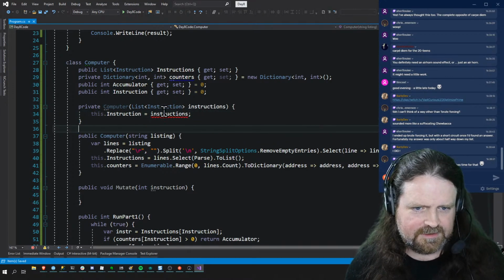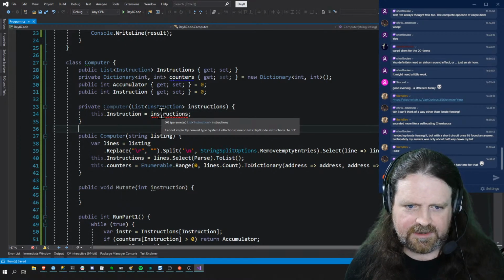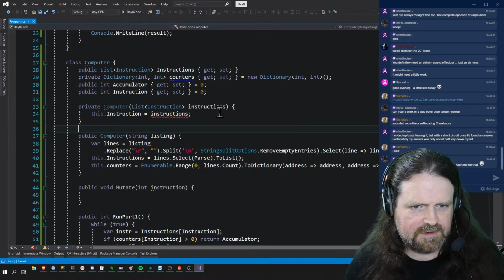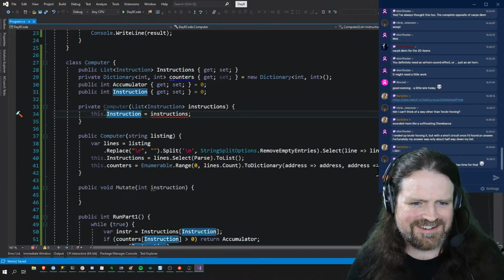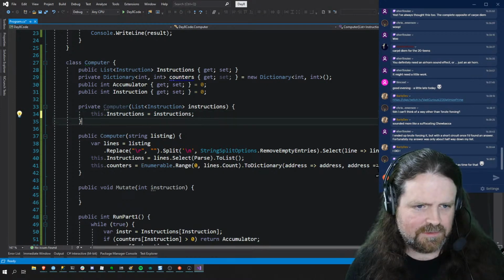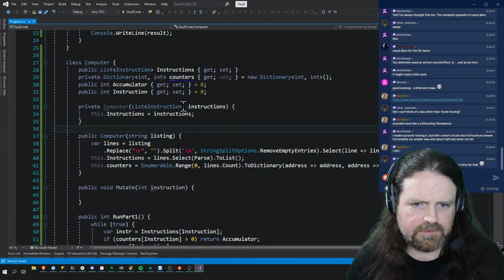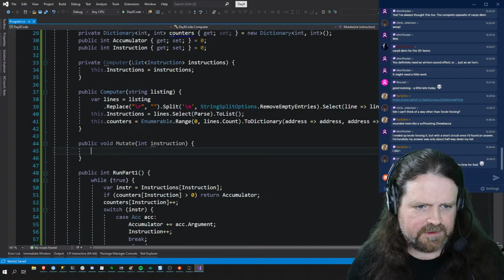The rest is dictated by cannot convert type instruction to int. What? This dot instructions. Thank you very much. That's what we want. So computer takes a list. That's fine.